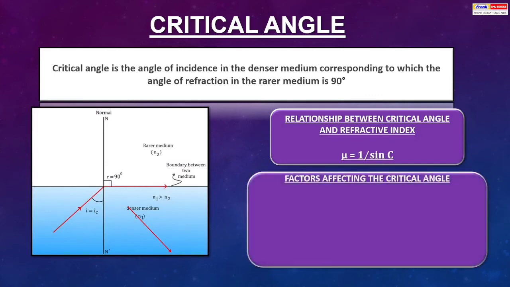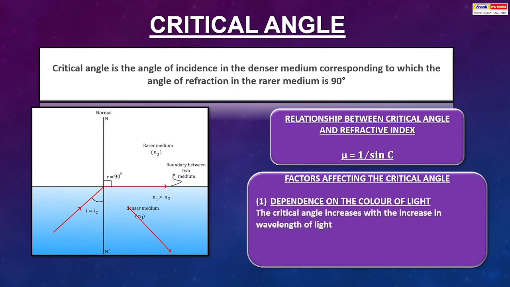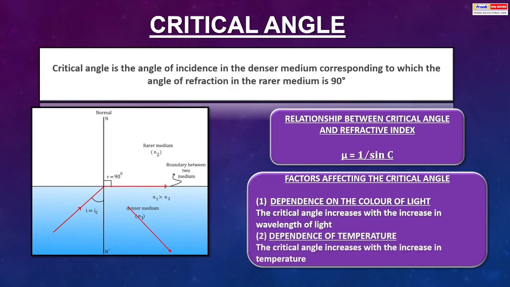Factors affecting the critical angle. First, dependence on the color of light. The critical angle increases with the increase in wavelength of light. Dependence on temperature. The critical angle increases with increase in temperature.